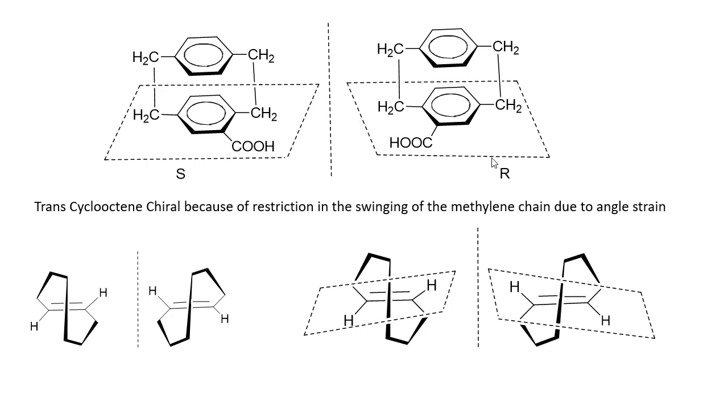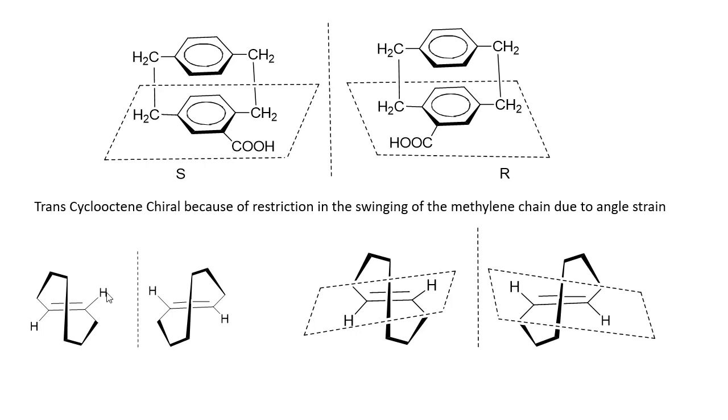For example, if this molecule is S, its non-superimposable mirror image form is R, right? We had seen trans-cyclooctene is chiral because of restriction in the swinging of the methylene chain due to angle strain. You can see this methylene chain is in a vertical plane with respect to the plane of chirality, which consists of this carbon atom, this hydrogen atom, this carbon atom, this hydrogen atom, and this carbon atom.